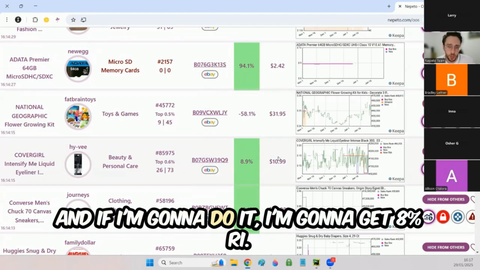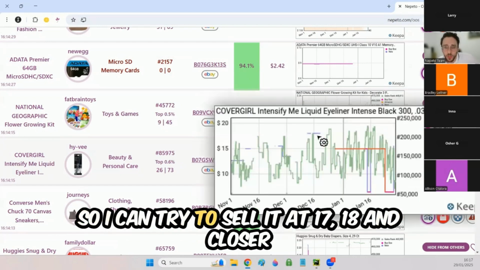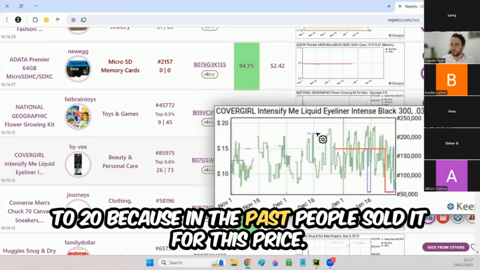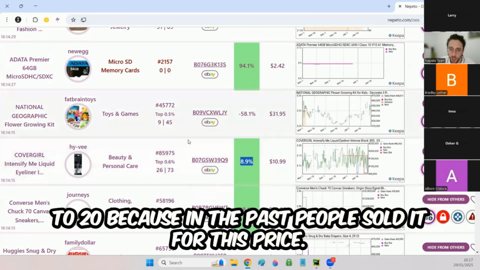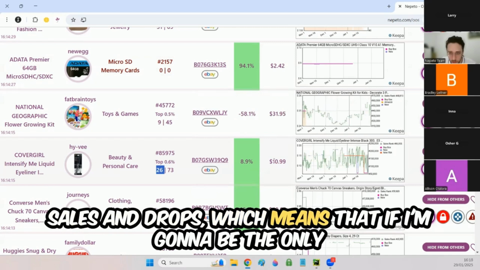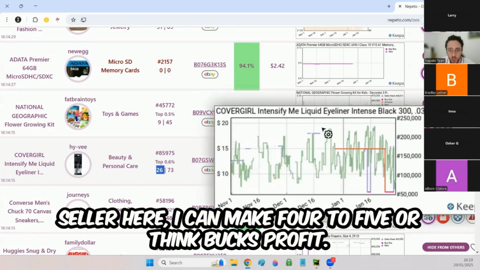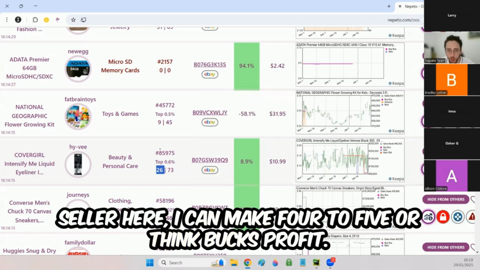And if I'm gonna do it, I'm gonna get 8% ROI, but currently no one is selling this. So I can try to sell it at 17, 18, and closer to 20 because in the past people sold it for this price, and I see that there are a lot of sales and drops, which means that if I'm gonna be the only seller here, I can make 4 to 5, I think, bucks profit.